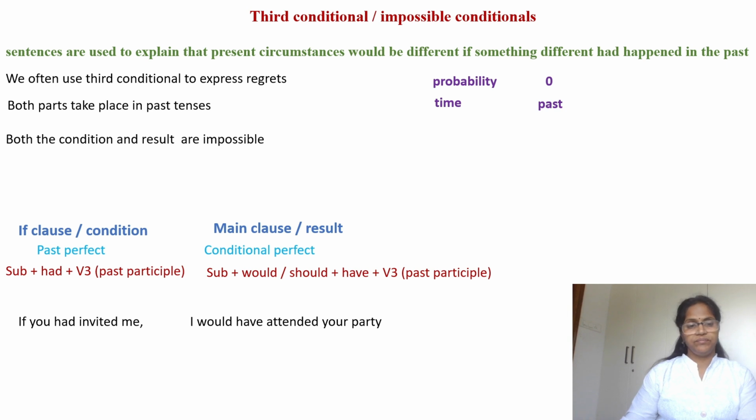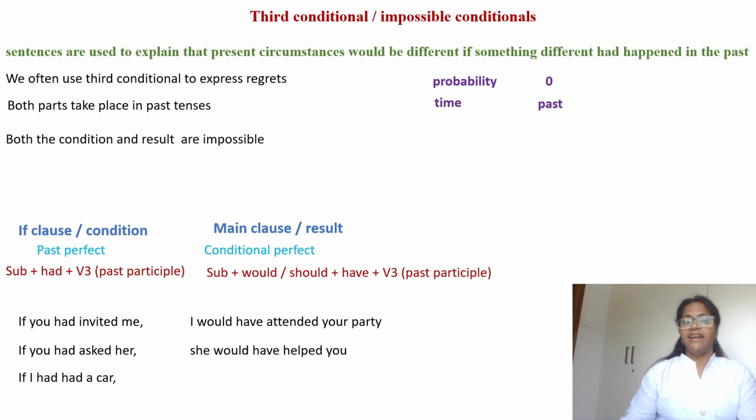It's over. If you had asked her, she would have helped you. You did not ask her and she could not help you. If I had had a car, I wouldn't have traveled in a bus. I did not have a car. I could not travel in a bus.